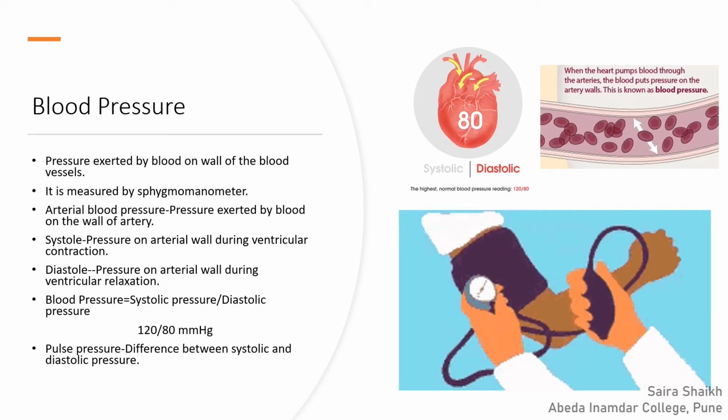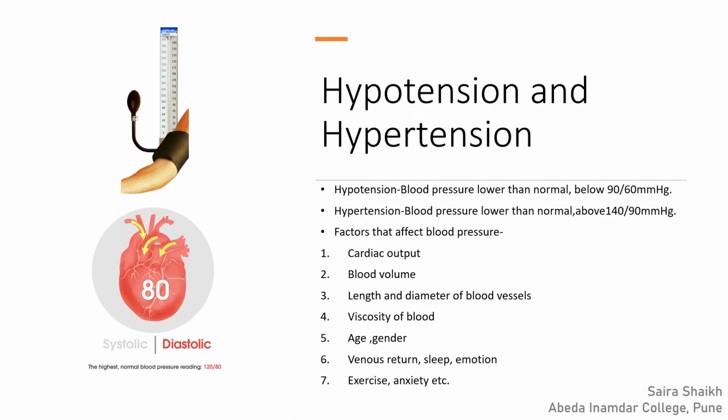Blood pressure is measured by an instrument called a sphygmomanometer. The normal blood pressure is 120 by 80 mmHg. Here 120 indicates systolic blood pressure and 80 indicates diastolic pressure. When this value varies, a disorder is produced, called hypotension or hypertension.